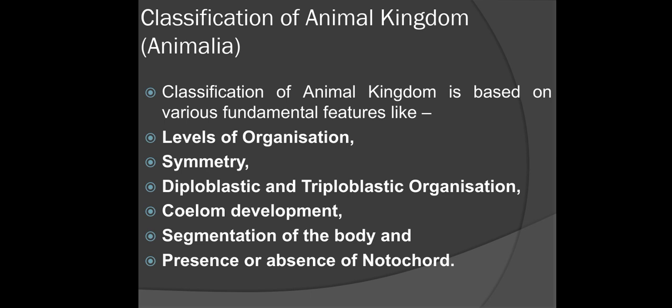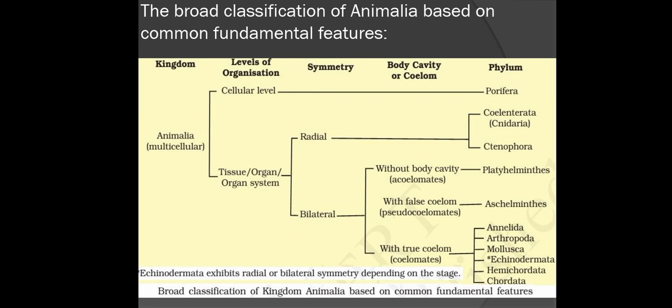Now the classification of the animal kingdom, Animalia. Classification of the animal kingdom is based on various fundamental features like level of organization, symmetry, diploblastic and triploblastic organization, coelom development, segmentation of the body, and presence or absence of notochord.